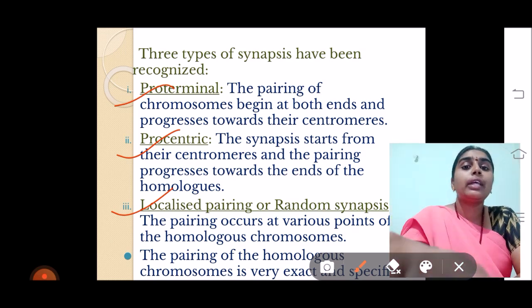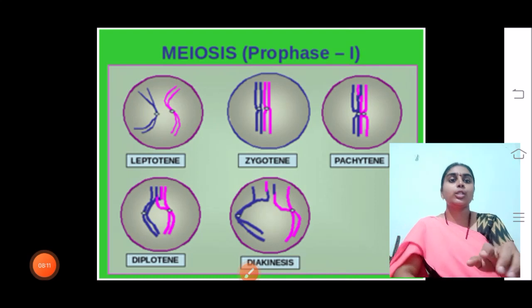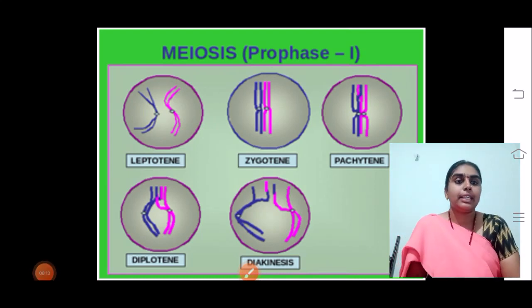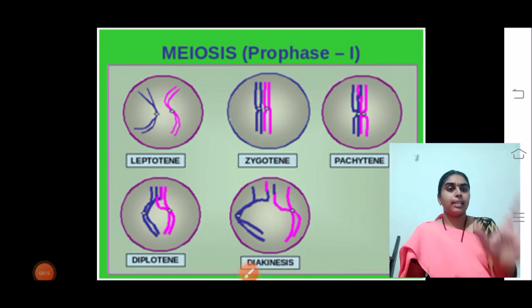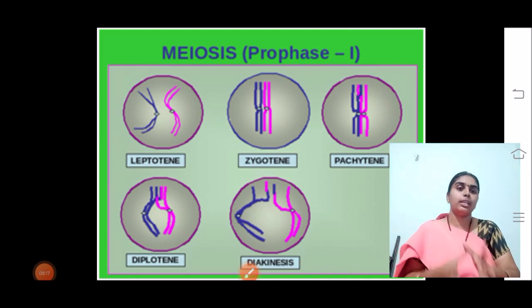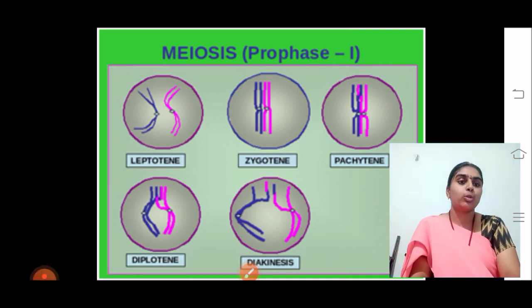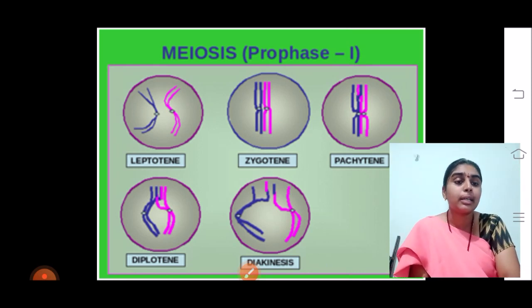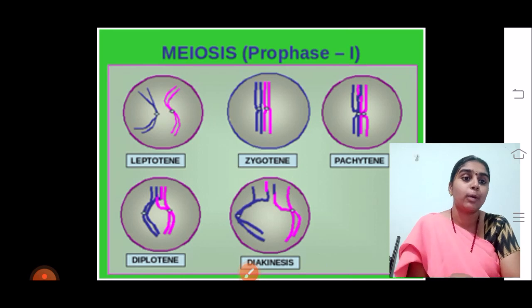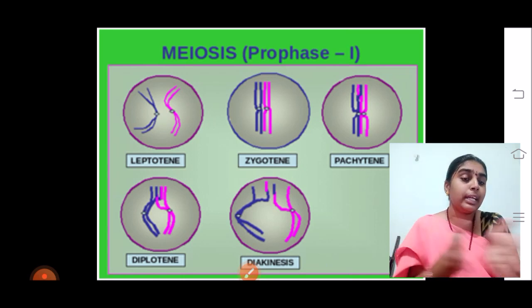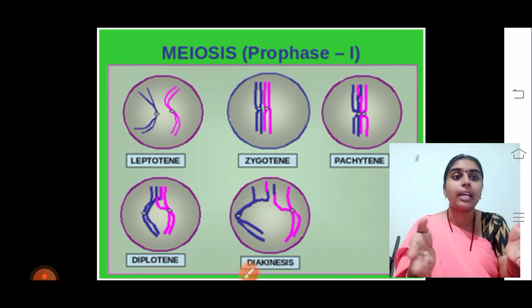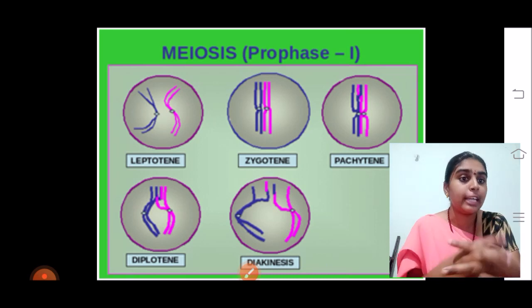So coming to the next stage, the pachytene stage. Pachy means thick. In this stage the homologous chromosomes, as we told, come together, and here the crossing over of the genes occurs, that is, the transfer of genes, the exchange of genetic material, where they have united at some particular points, as we told in the zygotene stage. In the zygotene, zygo means adjoining, they come close to each other, adjoining with each other.